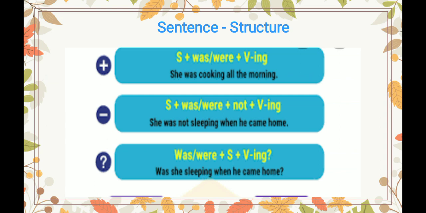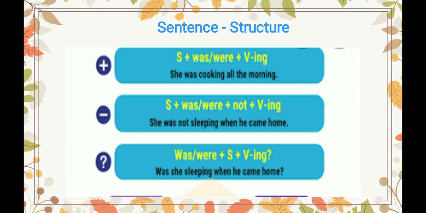Now, in affirmative sentence, in past continuous tense, first we write subject. Then we write was or were. It depends on the subject. It will be was or it will be were. Then we add ing with the base form of the verb. We don't use past form. Okay, we use only base form. Suppose eat. We don't write ate. We write here eat and then ing with eat. That means eating. And then the rest part of the sentence, complement or object, anything.